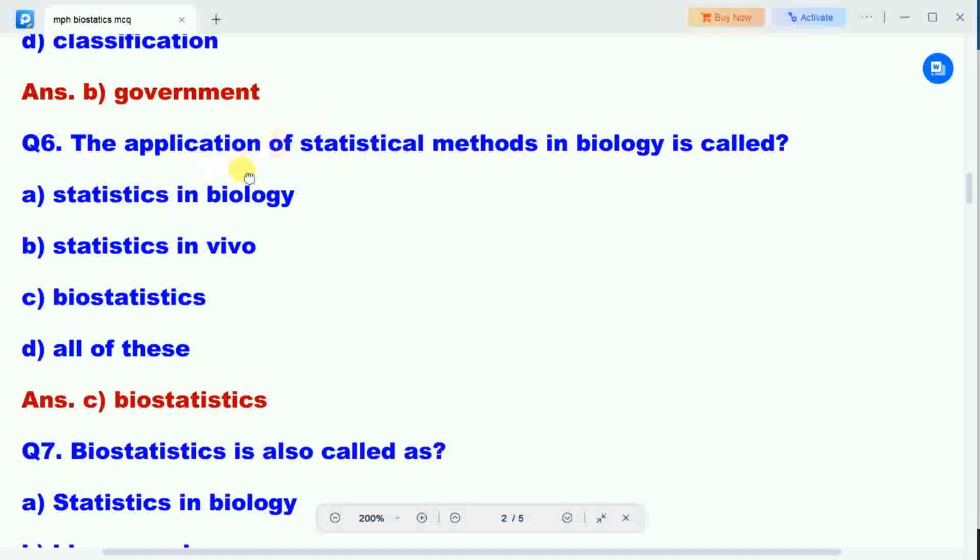Next question is, the application of statistical methods in biology is called. Options are statistics in biology, statistics in vivo, biostatistics, all of these. Correct answer is biostatistics. So the application of statistical methods in biology is called biostatistics.